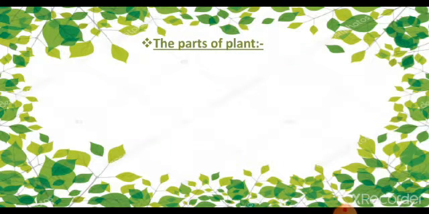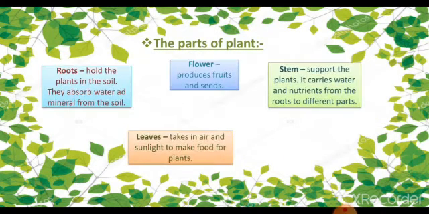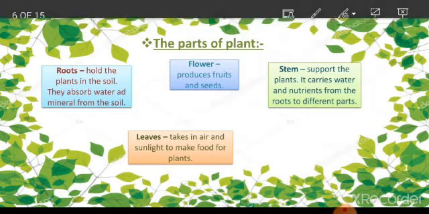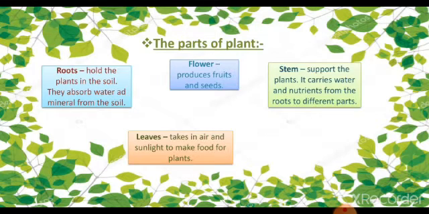Now, the parts of a plant. All plants have different types of parts. For example, roots, flowers, stem, leaves. Roots hold the plants in the soil. They absorb water and minerals from the soil.